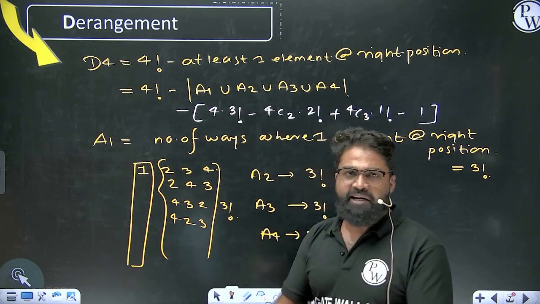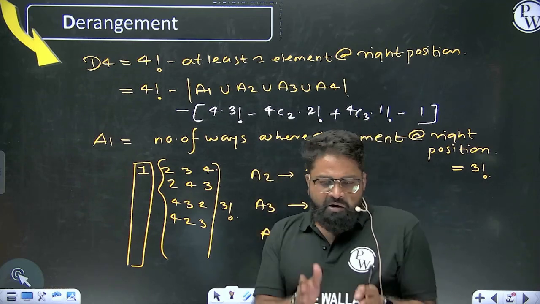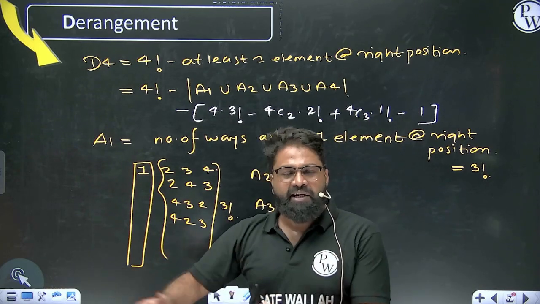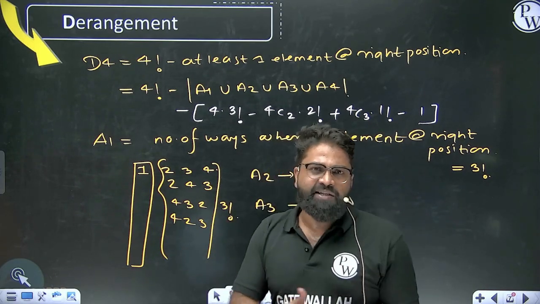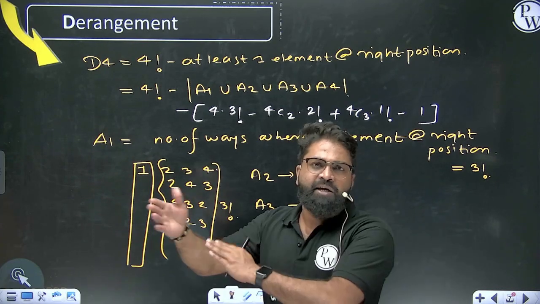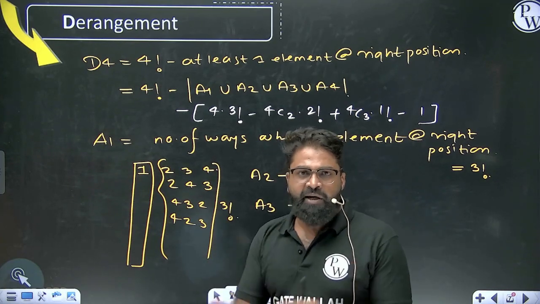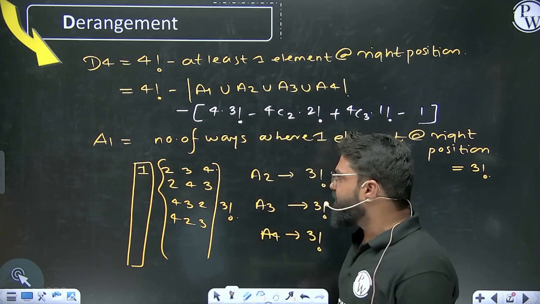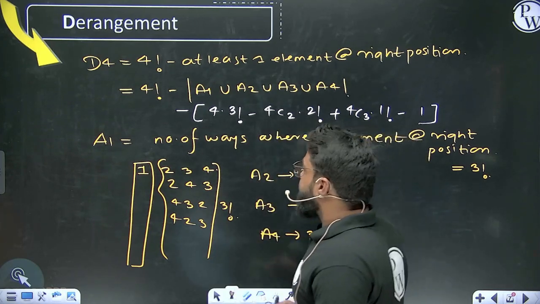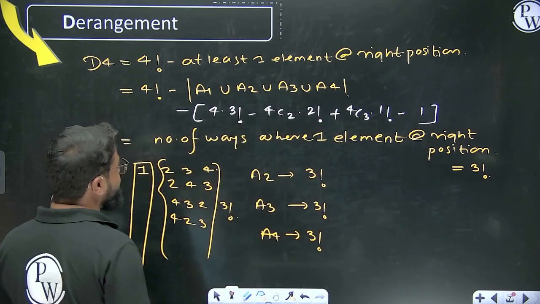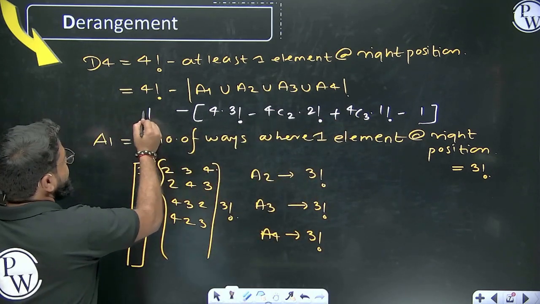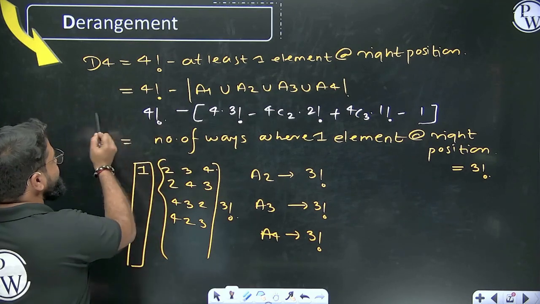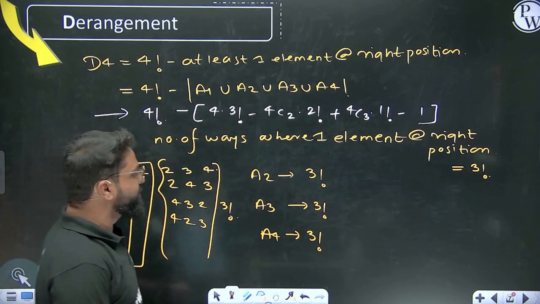Inclusion and exclusion: if it is 2 elements, first we add and then minus. If it is 3 elements, A, B, C, addition, minus, and then addition. If it is 4 elements, addition, minus, and so on. It is basically alternate ways of adding and subtracting. So basically here our formula is ready. Now we will try to derive our formula. So I will take this and try to derive the formula.